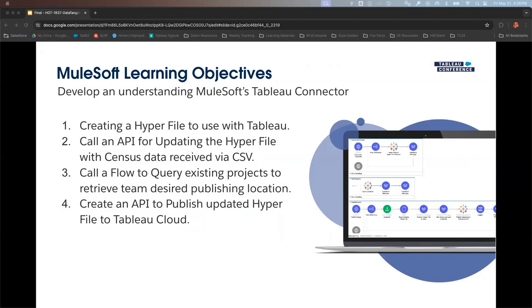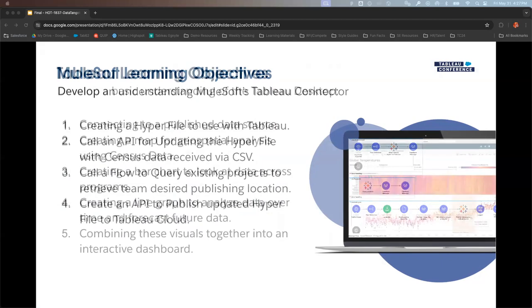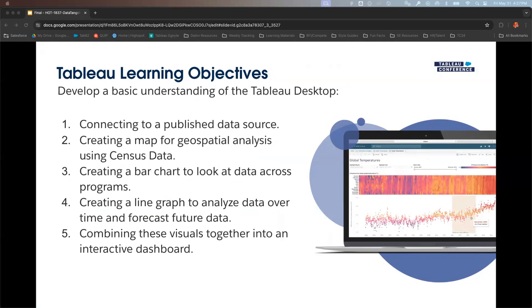Once that hyperfile is published with all the data, we're going to do something pretty simple with Tableau. We're going to connect to that published data source, do a little bit of geospatial analysis, and layer the two data sets together. Then we're going to do a simple bar chart and line graph, combining it all together to tell a more informative story with our data.